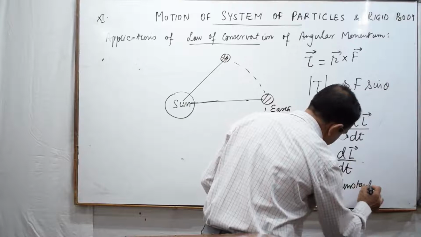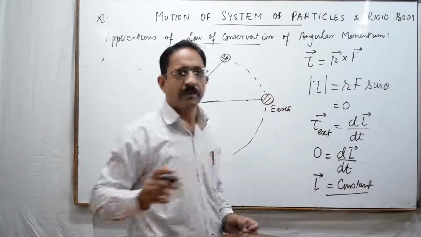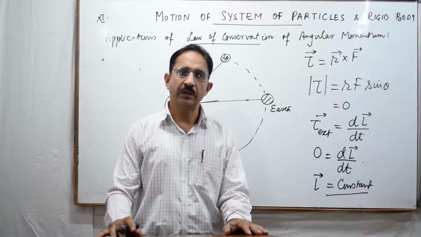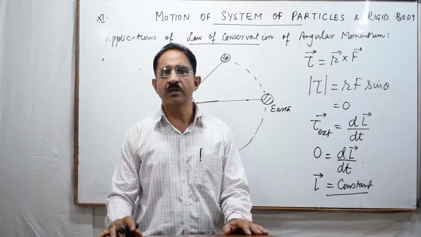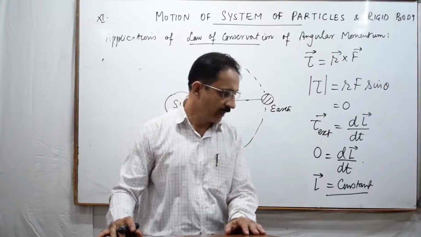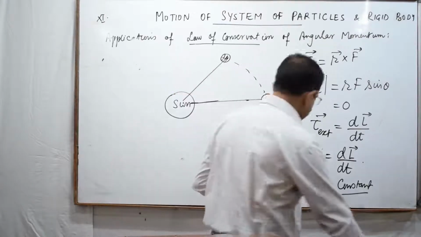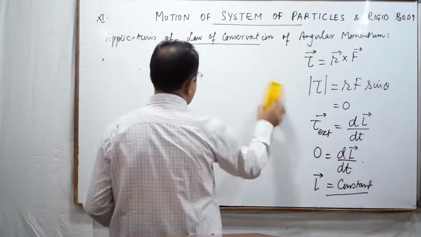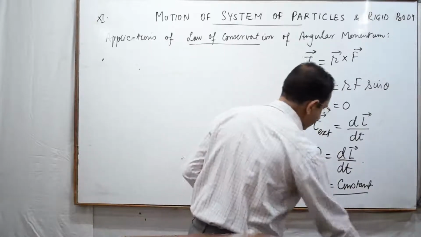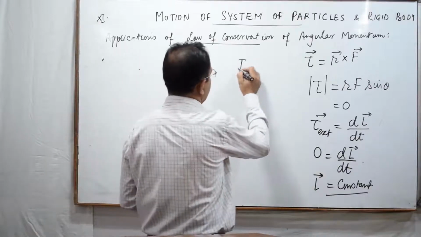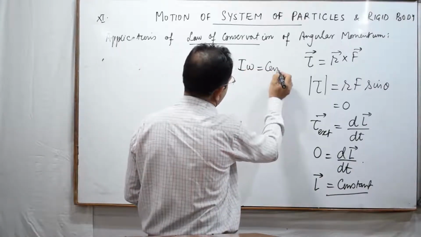And this constant value of L, that angular momentum becoming constant, makes it a motion in which the law of conservation of angular momentum holds true. So remember that when Earth is moving in the gravitational field of Sun, its angular momentum remains constant. Now, if angular momentum is constant, we can agree that I into omega is equal to constant.